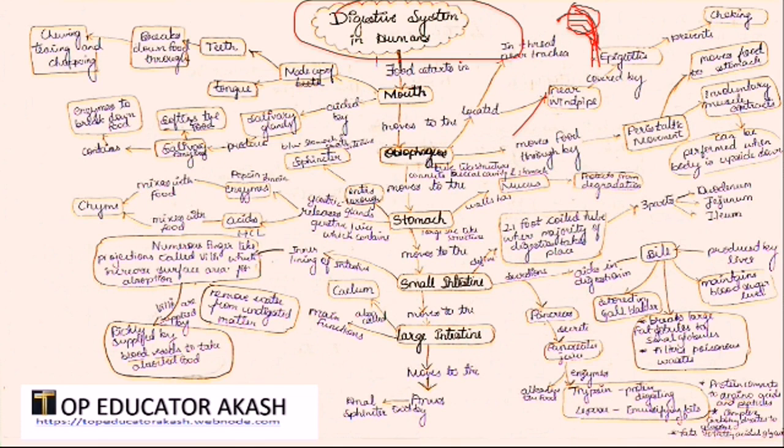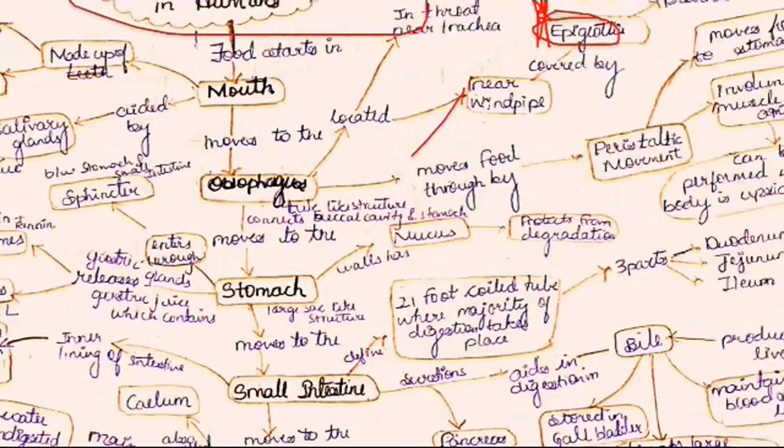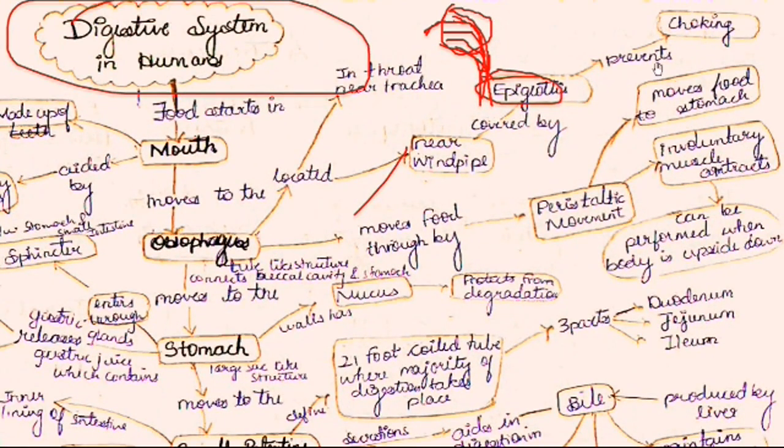These both join at a point. This point is supported by a part called the epiglottis. When food enters through the mouth, the epiglottis does not allow the food to go into the windpipe. This is the function of the epiglottis. The epiglottis functions to prevent choking.